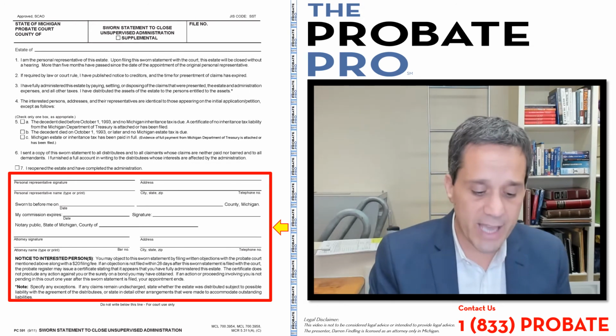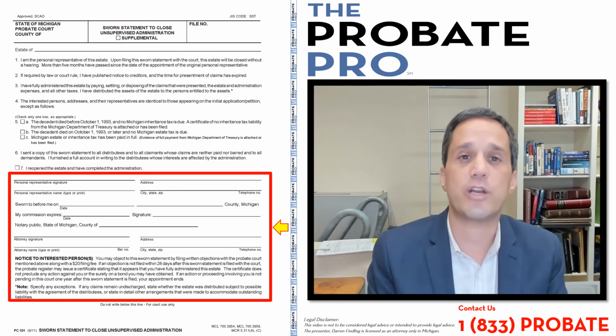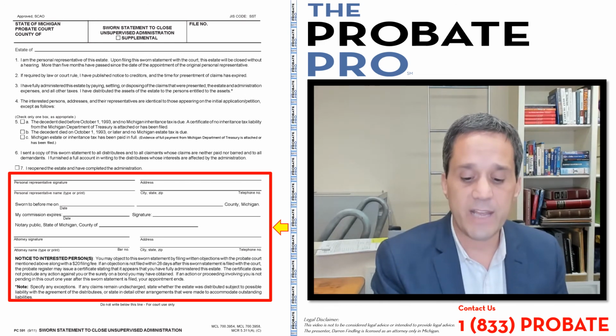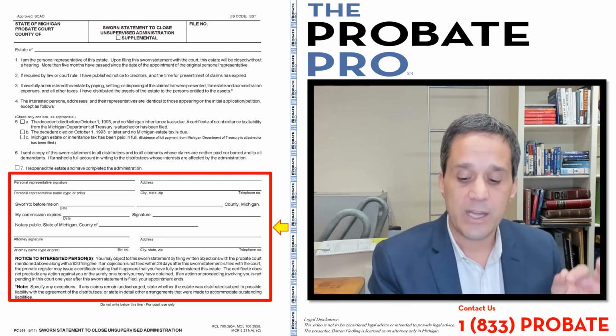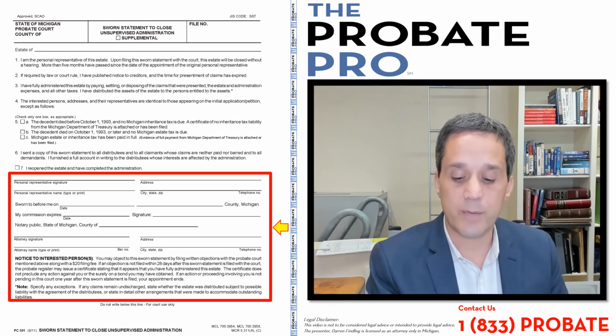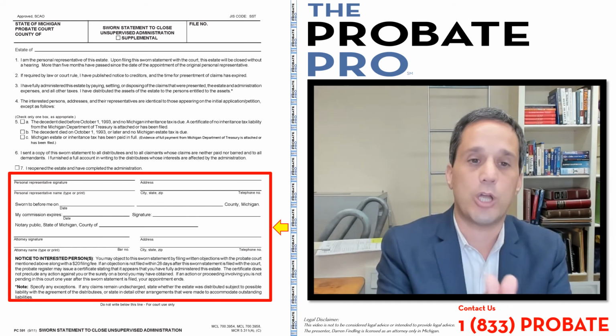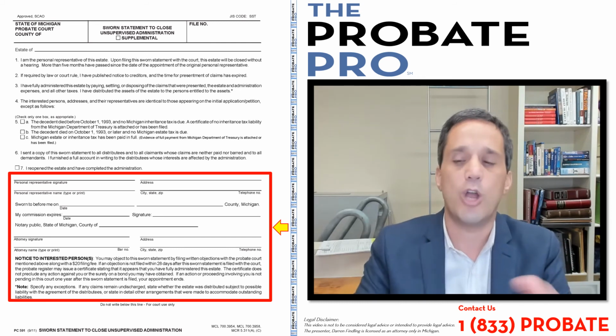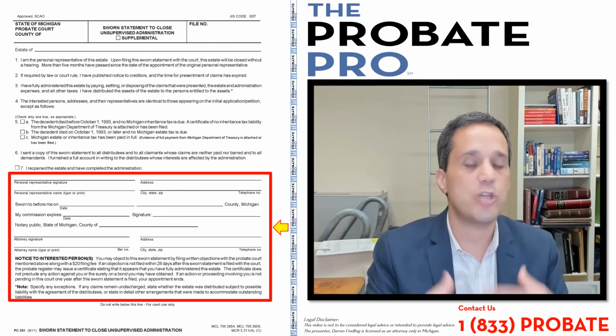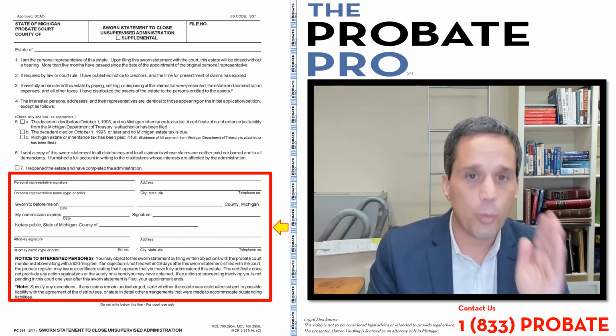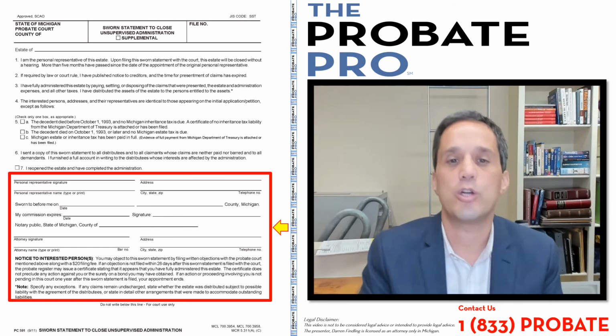In addition, the statute provides, under the statute we referred to earlier, 700.3954, let me state it exactly. Under subsection 2, if a proceeding involving the personal representative is not pending in the court after the closing statement is filed and 1 year has passed, the personal representative's appointment terminates. So this sworn statement to close still gives the personal representative a full year to wind up affairs, conduct business, and perform roles on behalf of the estate before their role terminates.